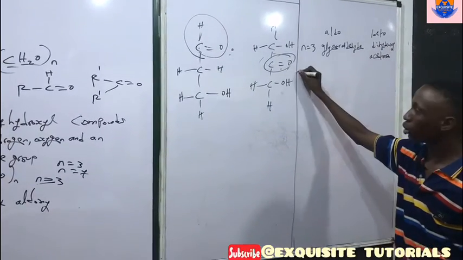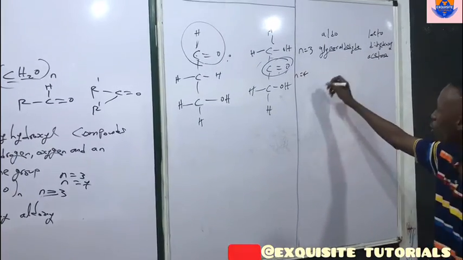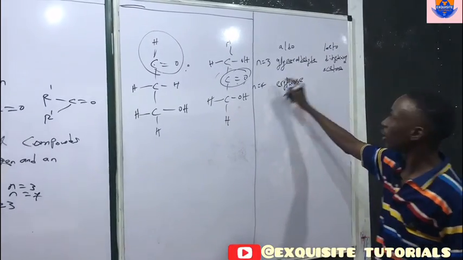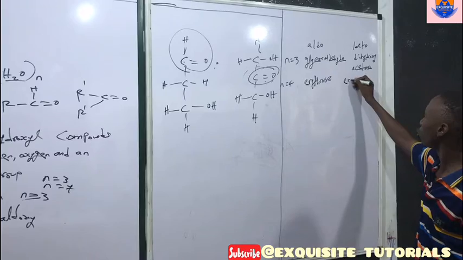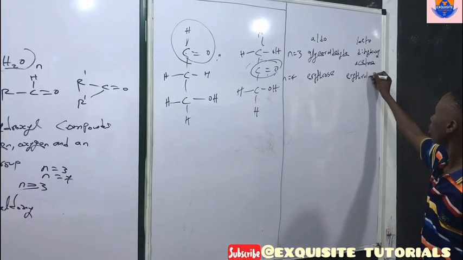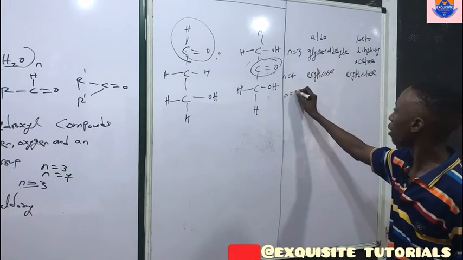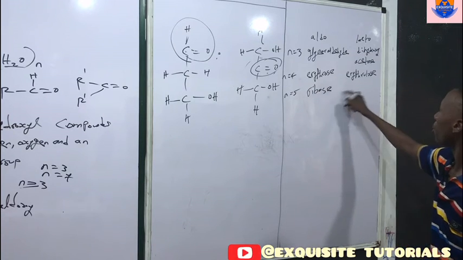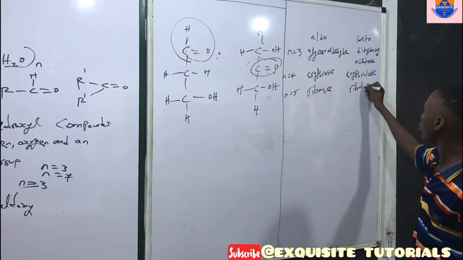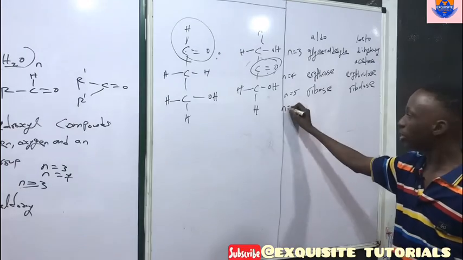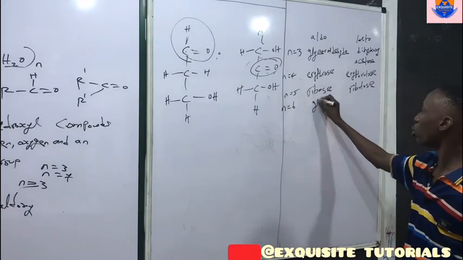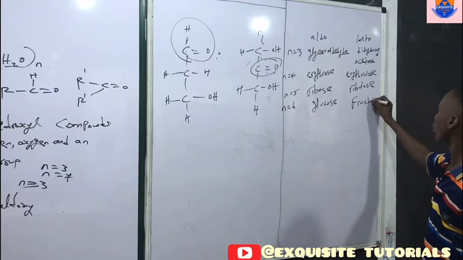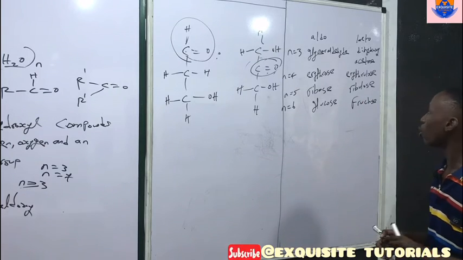For n equals 4, we can have erythrose. Then under the keto we can have erythrulose. For n equals 5, we can have ribose and ribulose. For n equals 6, we can have glucose, and here we can have fructose. Bear in mind that there are different types of hexose sugar.